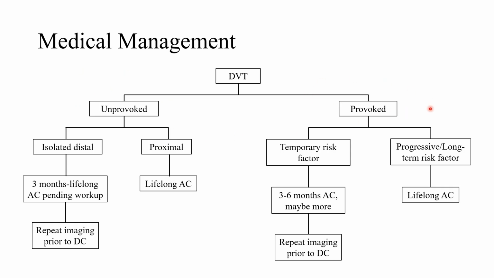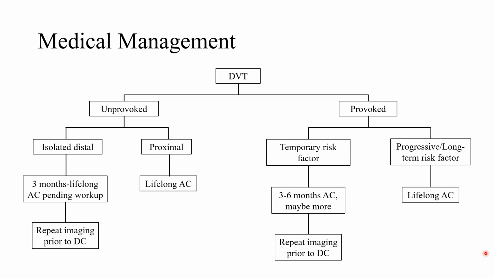So we'll look at provoked first because those can be a little easier to treat and understand. If it's provoked and the thing that provoked it is a temporary risk factor. So let's say, for example, they just had a big operation. They had a hip replacement. A week later, they have a DVT. The surgery itself is the risk factor, and that's what provoked it. Would you really need to give somebody in this situation anticoagulation for the rest of their life? The answer is no, because the surgery was a one-time thing.